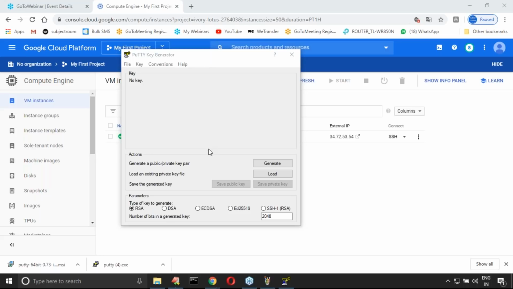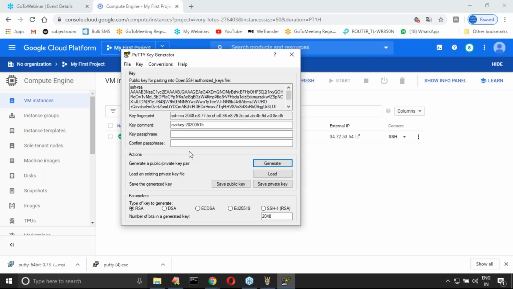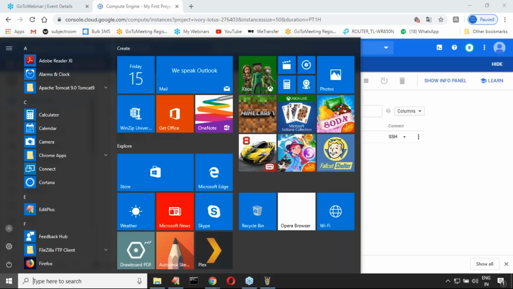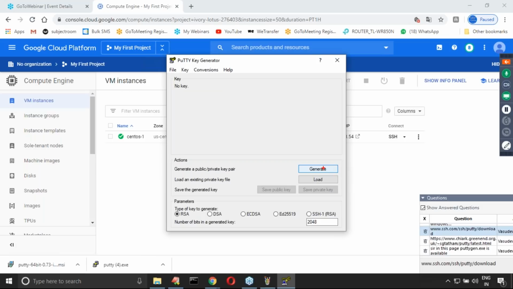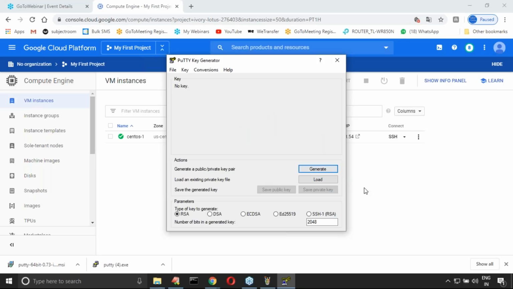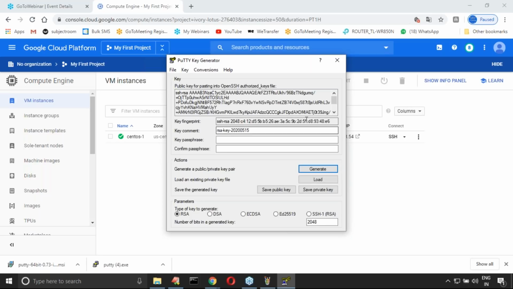Now generate. I'm trying to click generate. Let me open again. Just generate. After clicking this one, just move your cursor over this blank space, then only it is going to generate the key. Remember this. If I move here, then speedily it is going to generate. Now, sir, the public key is generated.